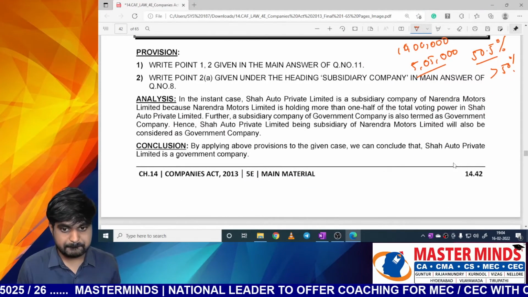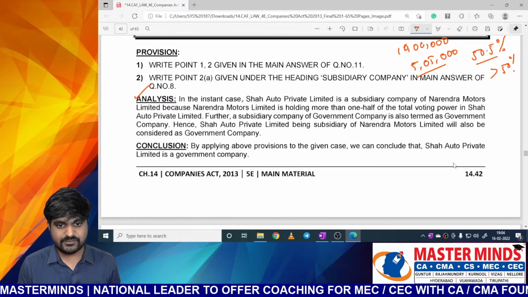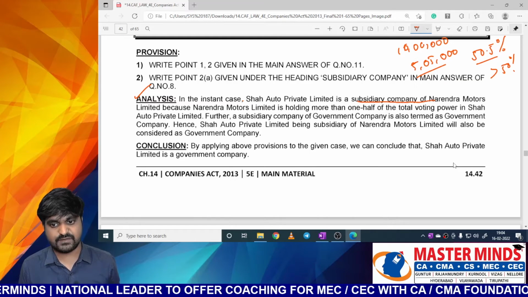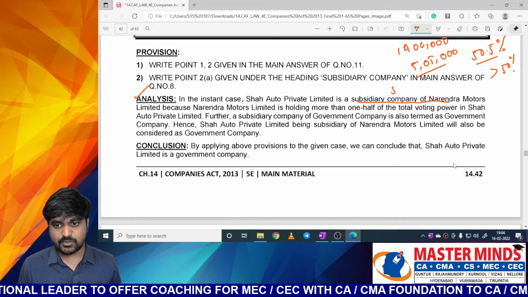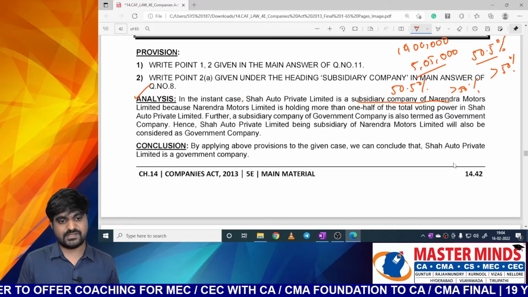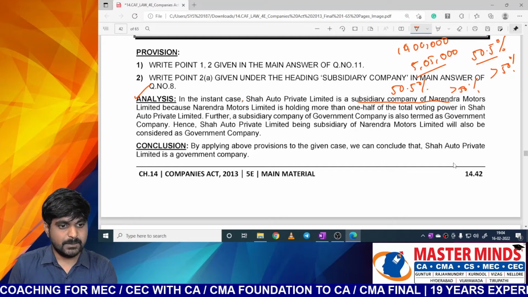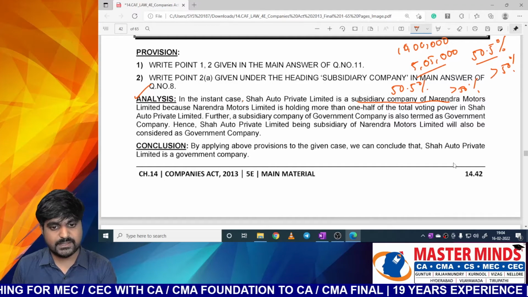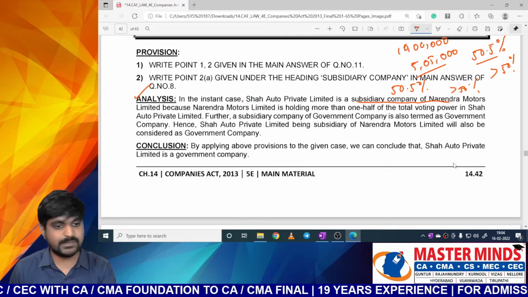So here, let's see the analysis. In the instant case, Shah Auto Private Limited is a subsidiary company of Narendra Motors. So why is it a subsidiary company? Because Narendra Motors is holding 50.5%, which is more than 50%. So that is the reason why Shah Auto Private Limited is a subsidiary company, because Narendra Motors Limited is holding more than 1/2 of the total voting power in Shah Auto Private Limited.